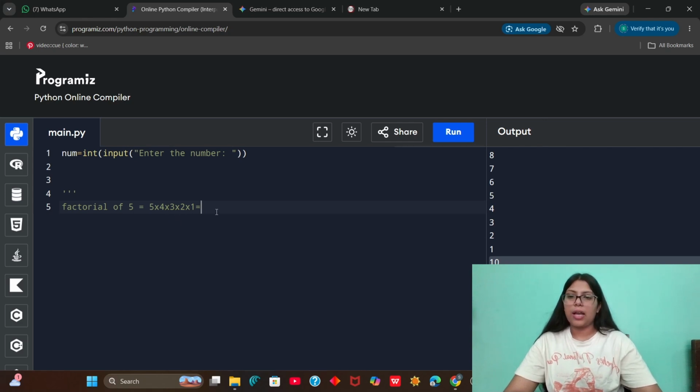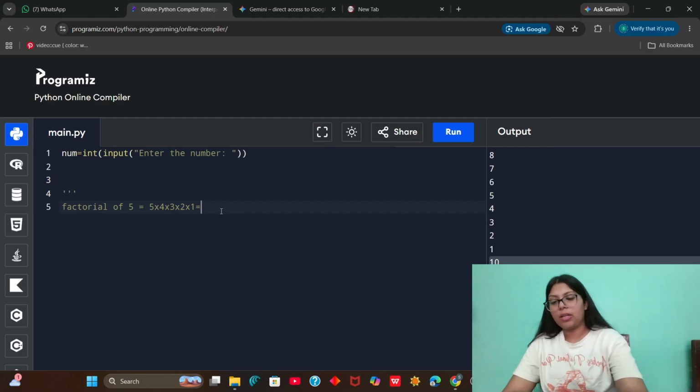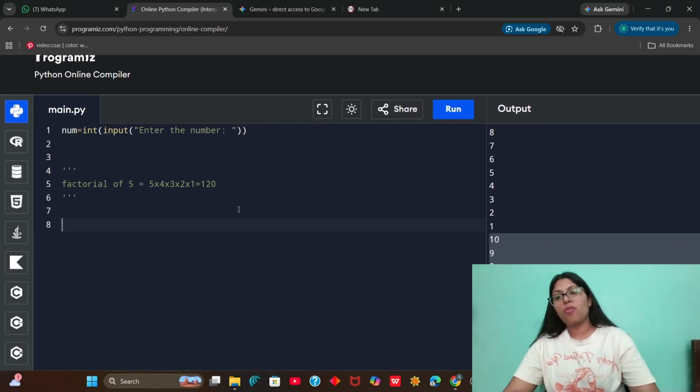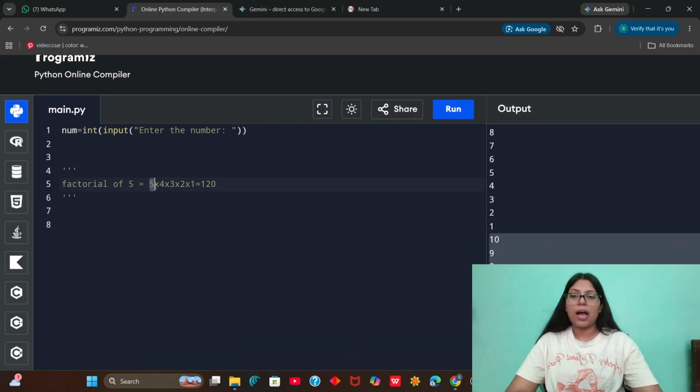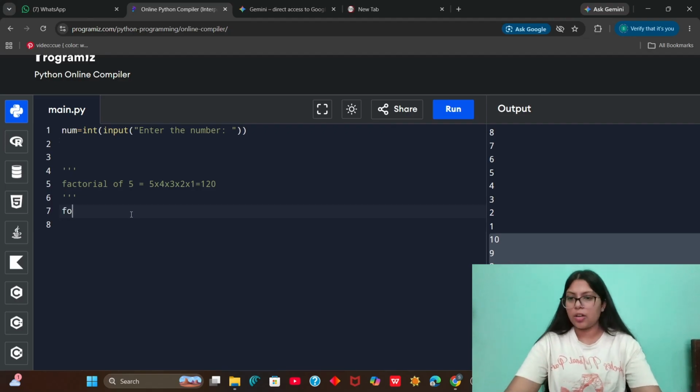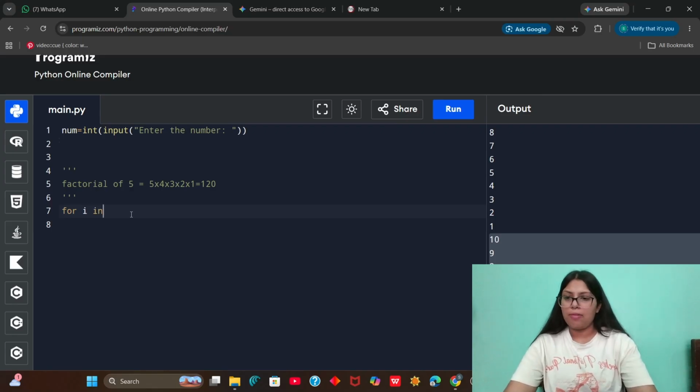5 times 4 is 20, and so on, and we will get 120. This is how the factorial is calculated. So if I want to do it using my for loop, you can see here that I have to execute a reverse counting here, right? You can do it either by reverse counting or by the ascending order only. It doesn't matter. I will show you in both ways.